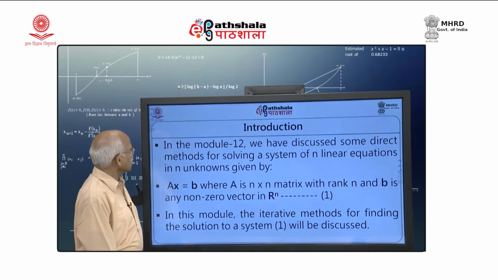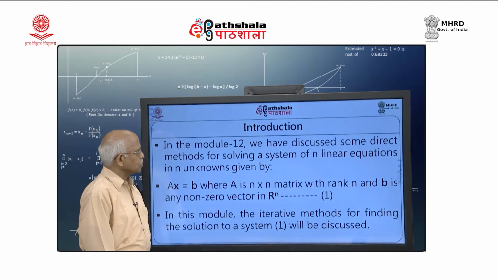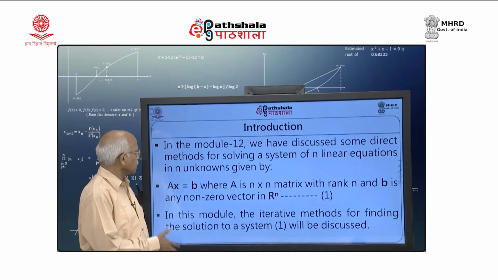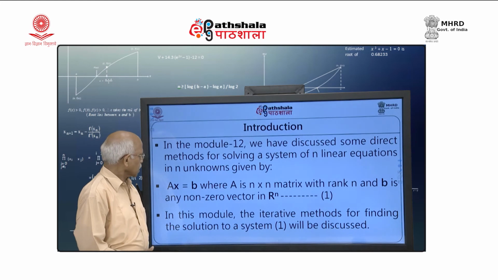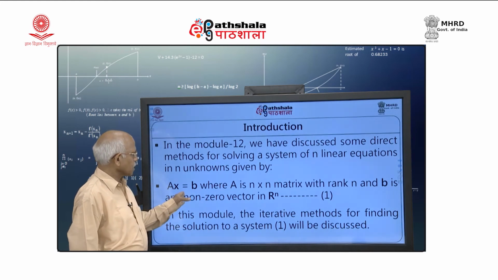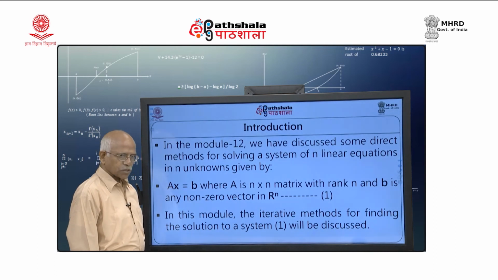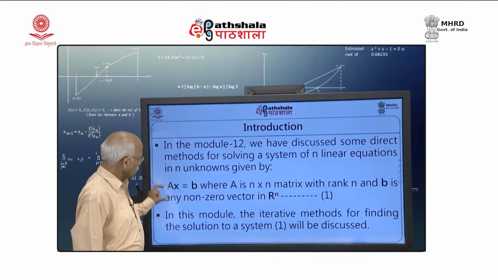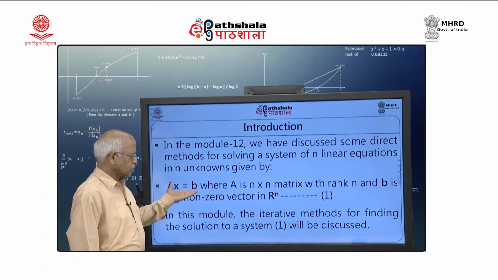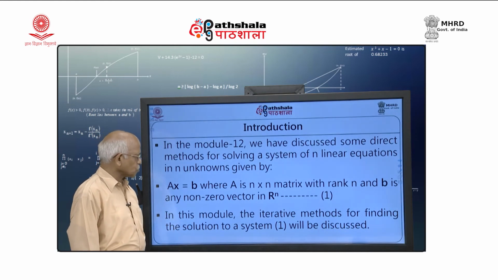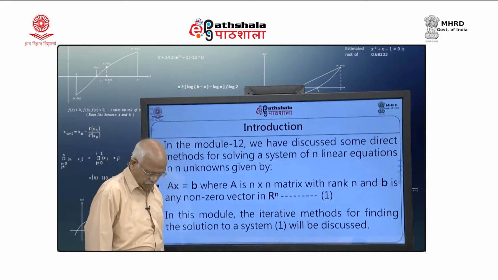Introduction: in module 12, we have already discussed some direct methods for solving a system of n linear equations in n unknowns given by A x bar equal to b bar, where A is an n cross n matrix with rank n, that is, a non-singular matrix, and b bar is any non-zero vector in R n. So, again we are considering this system, which is ensured to have a unique solution. In this module, the iterative methods for finding solutions to system 1 will be discussed.